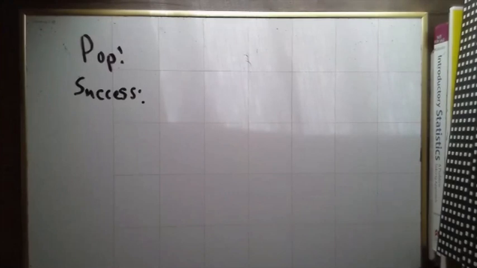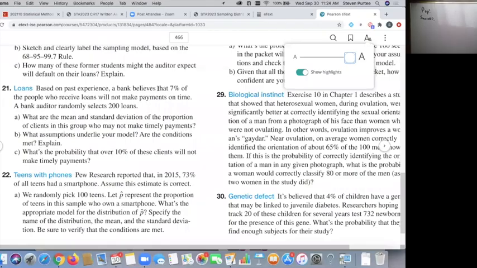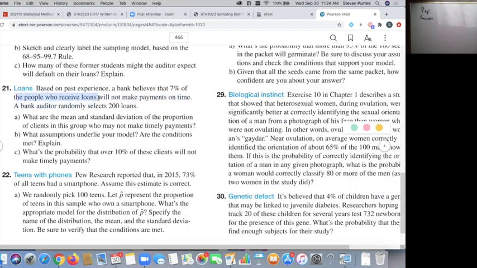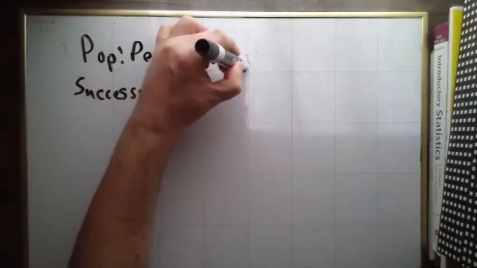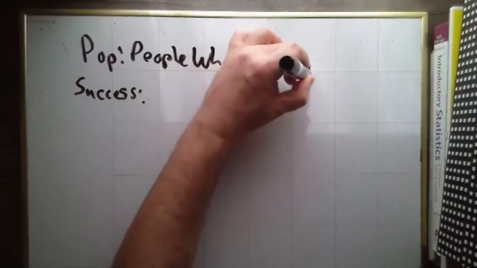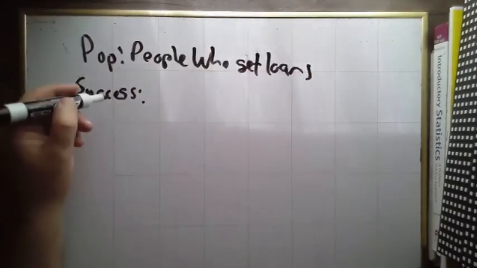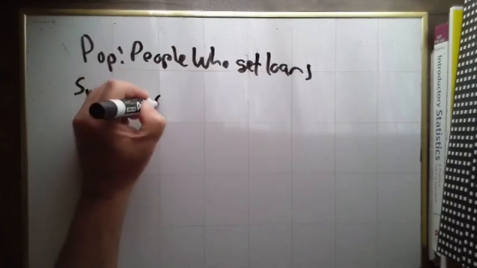So in this case, population is a group, not a number. 7% of whom? The population is always going to come after the word "of": people who get loans. And then what do the successful ones do? That'll come next: missed payments. Population and success are groups, not numbers. So our population here is people who get loans. In this particular community, success is default on their loans, or do not make their payments.